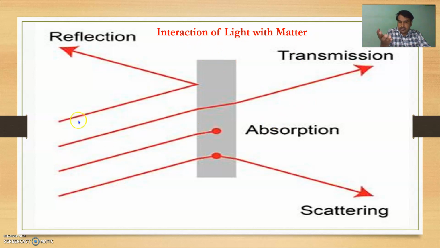So simply, we focus visible light or UV light on matter, our compound or reactant mixture. Here some of the light is reflected, some is transmitted, some amount is absorbed and some amount is scattered. So in the photochemical reaction we just consider the amount of light that is absorbed by that material.